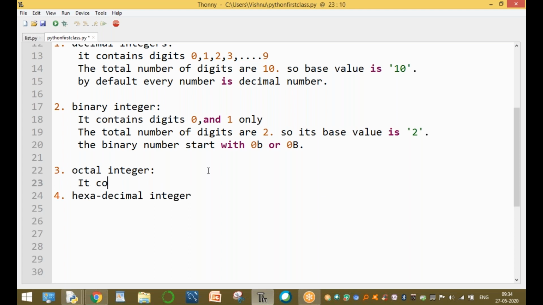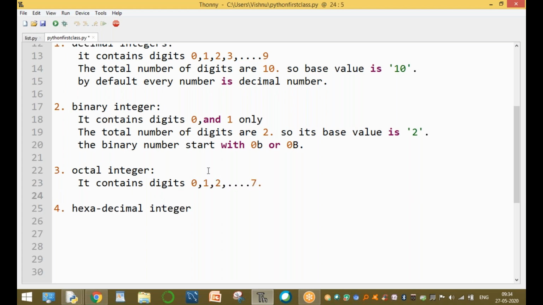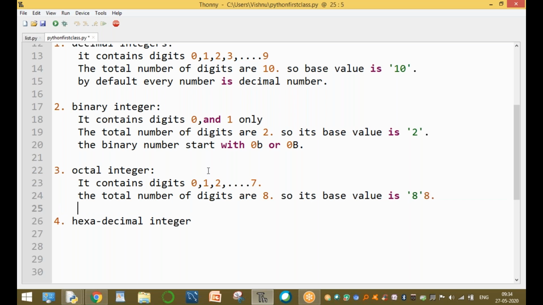Okay. Octal integers contain the digits 0, 1, 2, and so on up to 7 only. Octal means 8, but digits only up to 7. The total number of digits is 8, so its base value is 8. The base value of the octal number system is 8. Clear? Base value means the number of digits, which is 8.